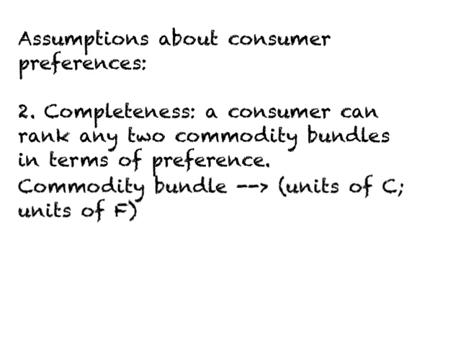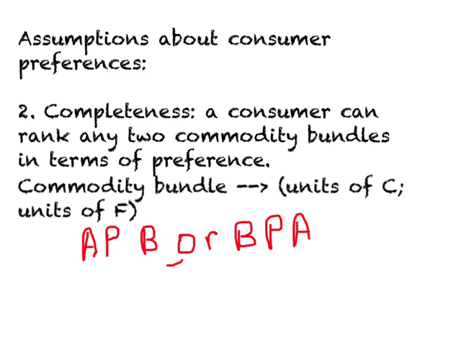Now suppose you are given as an example some commodity bundle, let's call it A, and you are given another commodity bundle which is B, and the consumer should be able to tell us whether A is preferred over B, and this is how we write it, APB, that means A is preferred over B, or he should be able to make a statement like B is preferred over A, or he could make a statement that both of them are true, that is APB and BPA.